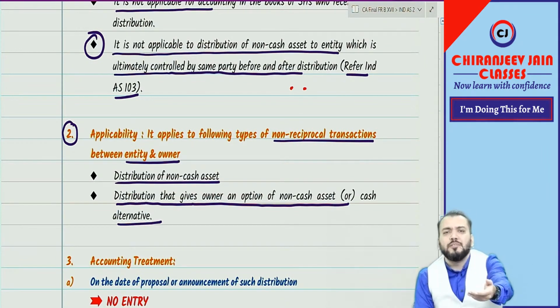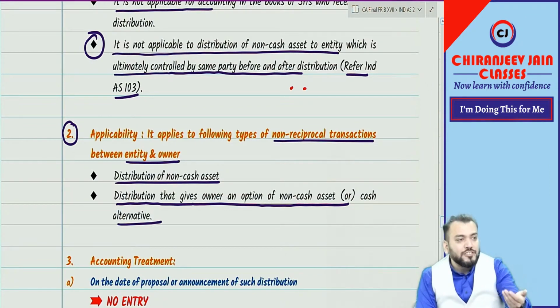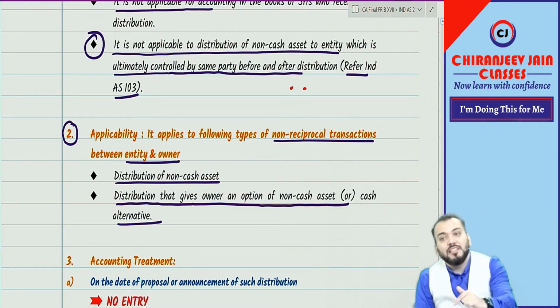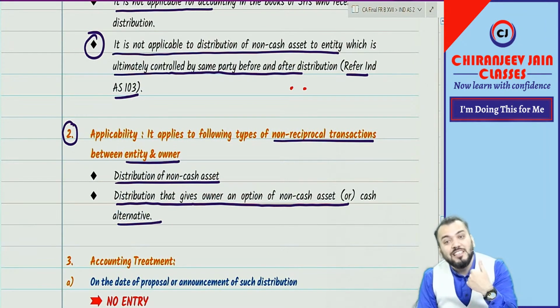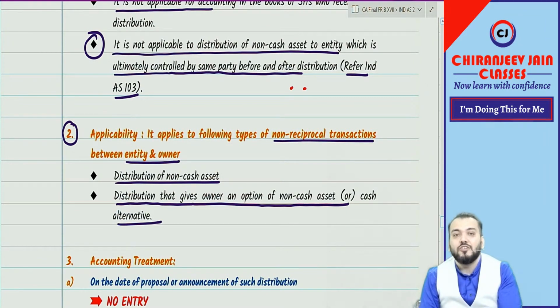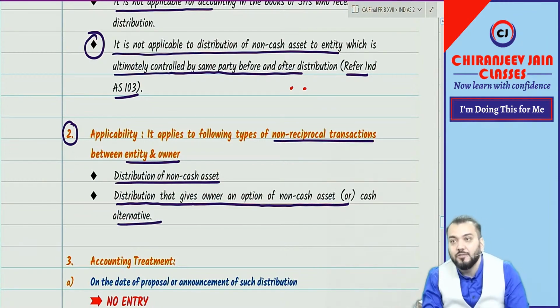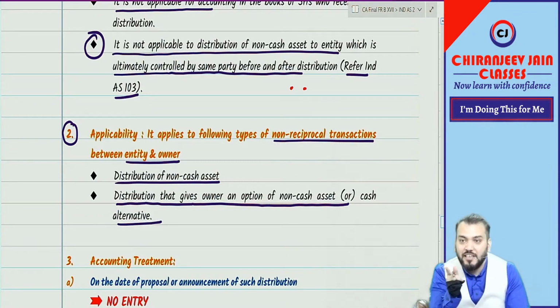Suppose an option has been given that shareholders may opt for non-cash asset or for cash also. If option has been given, then also this appendix will be applicable. But if distribution is only in cash, then this appendix is not applicable. Then go to Ind AS 32, as I said in the last class.